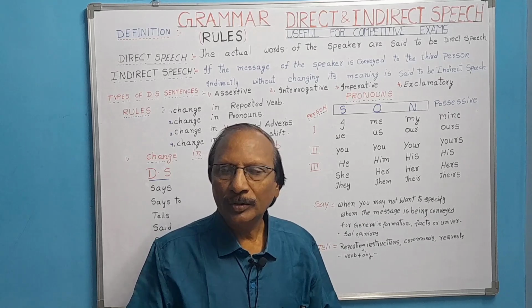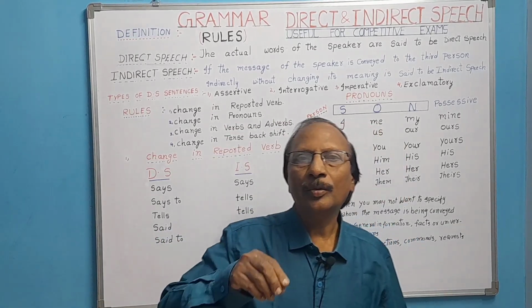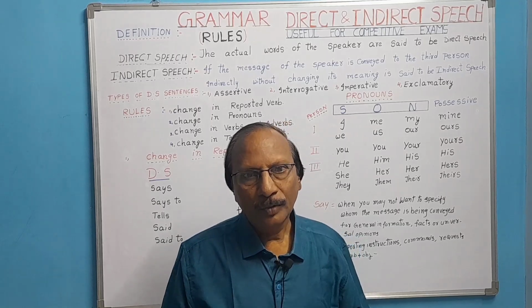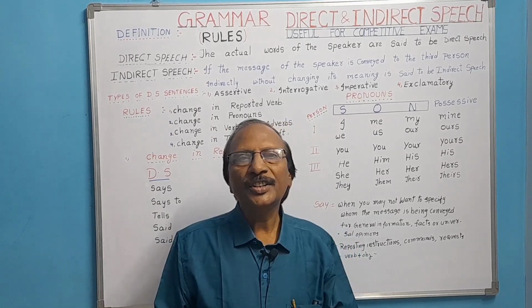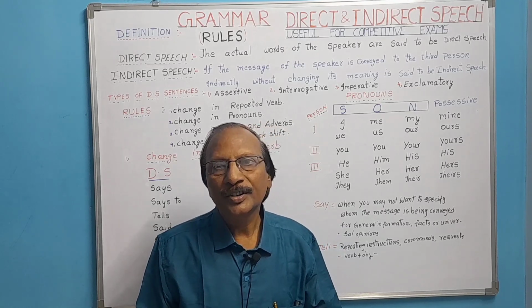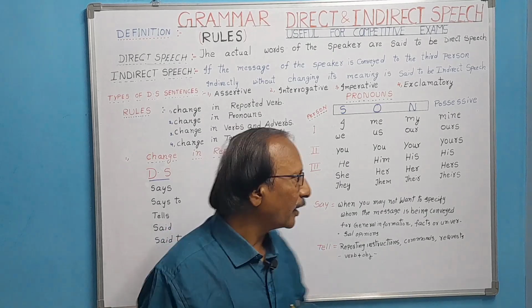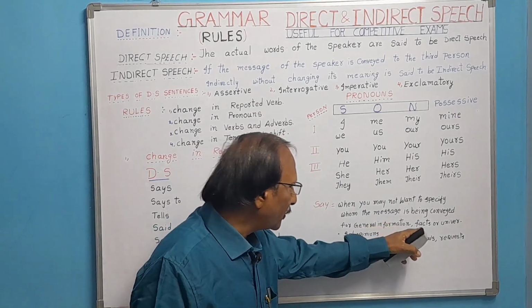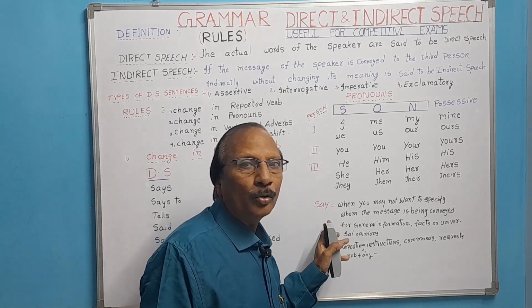Some more examples of proverbs: too many cooks spoil the broth. Where there is a will, there is a way. There is a special providence in the fall of a sparrow. Every cloud has a silver lining. In such a way, proverbs are general facts and universal opinions. In such cases, we use say.